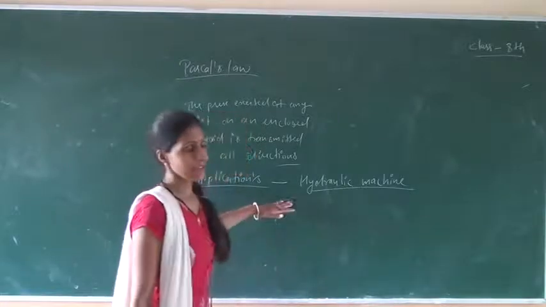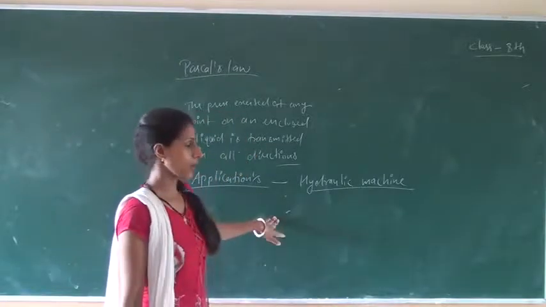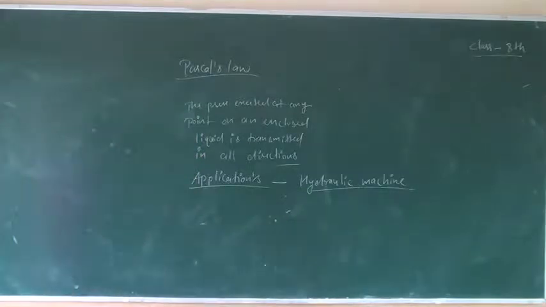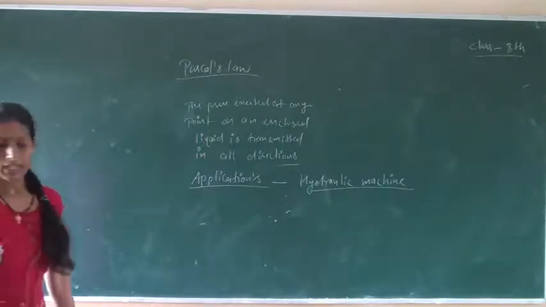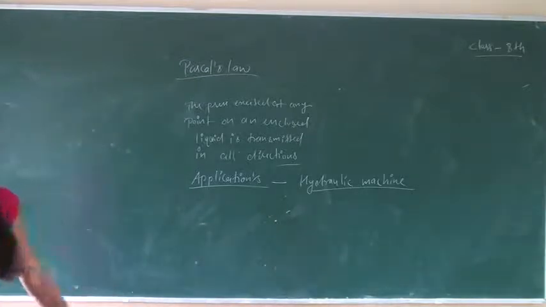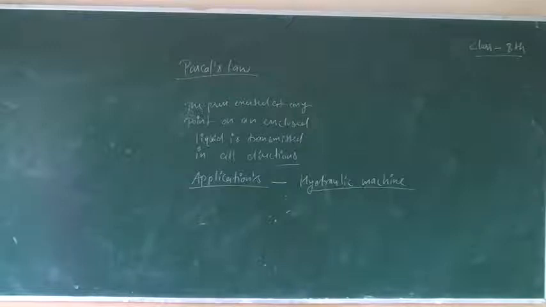When a small force is applied on a small piston, it is transmitted to produce a large force on the larger piston. Suppose we have two cylindrical vessels P and Q connected by a horizontal tube R. The vessels contain a liquid and are provided with watertight pistons.